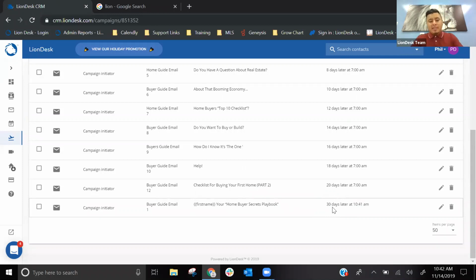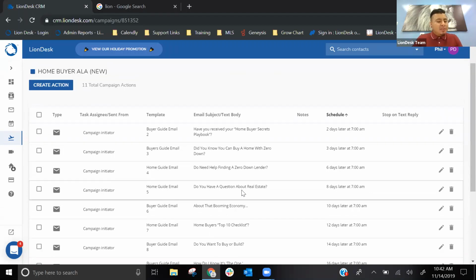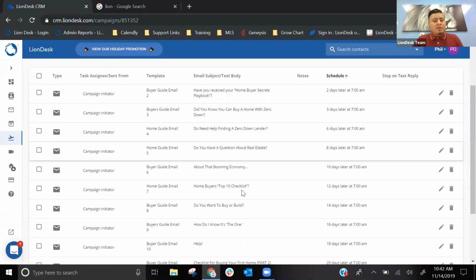So you'll go ahead and customize the templates, customize the timing within the campaign. Feel free to continue building up this campaign even more, right? So this is all emails. You can also include text messages, and honestly, text messages are going to be a lot better. We see that, historically, emails have an open rate of like 15%, which is okay. I mean, most people don't really open up their emails. I know on my Gmail, I have like 1,000 emails I still have to open. I'm not going to ever open them. So my recommendation, also include text messages, right? You want to do a series of both emails and text messages, hit them from a couple sides.